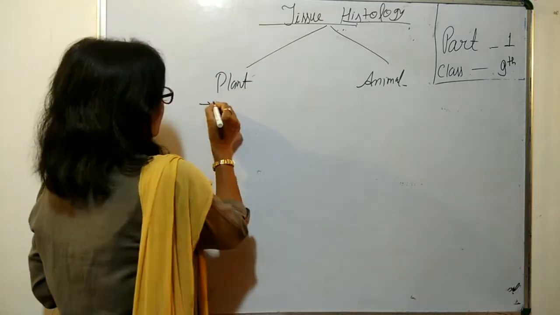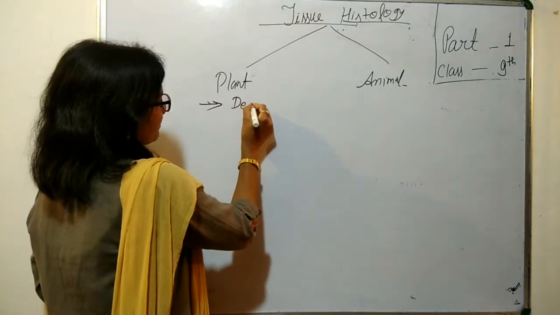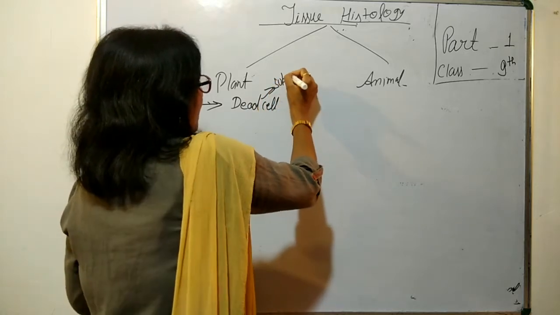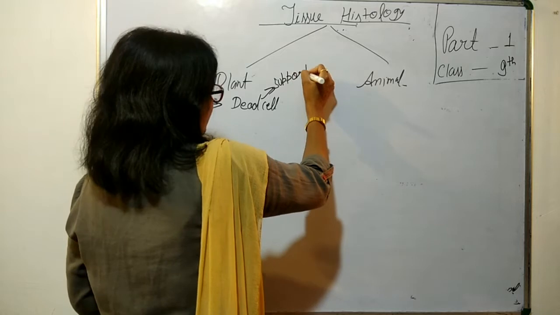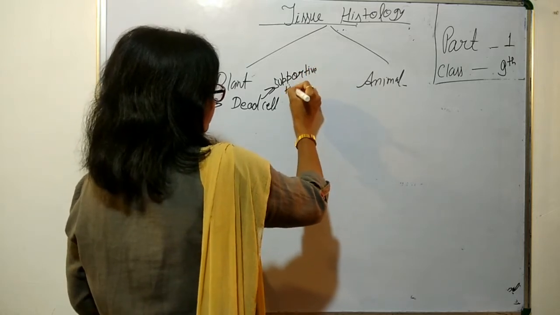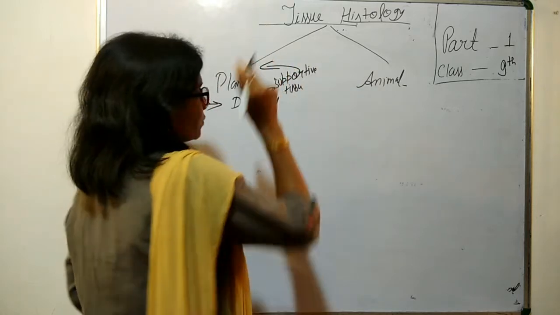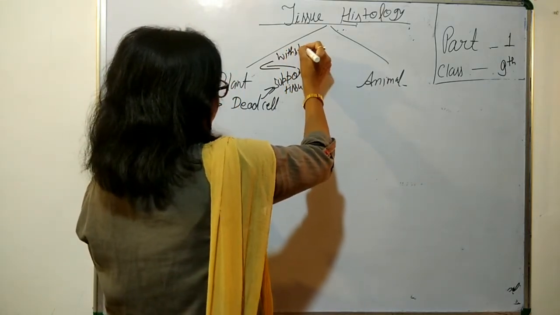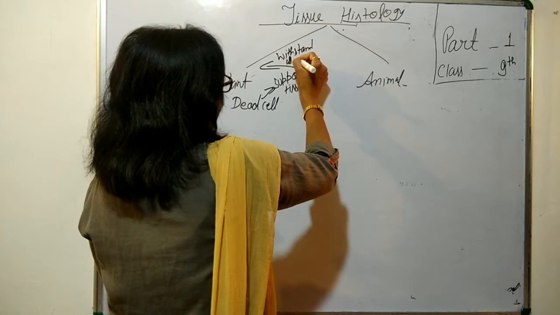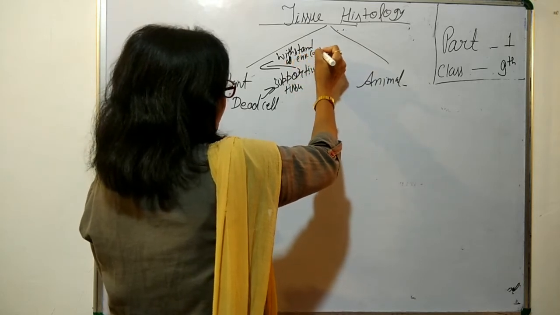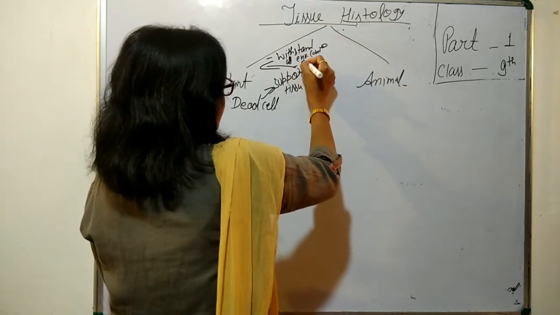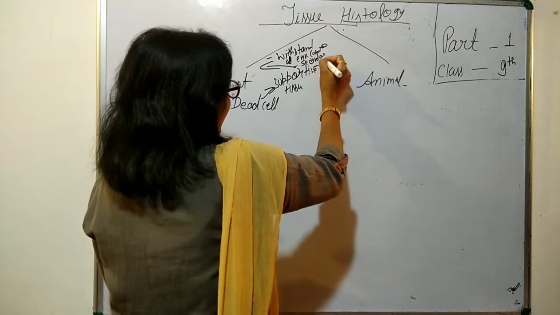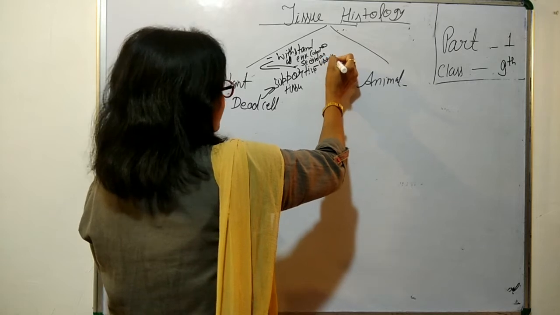So the plant tissues are mainly made up of dead cells because these form the supportive tissue. And why is supportive tissue required here? They have to withstand all environmental conditions. They are sedentary, they can't move here and there, and they have to stay upright in all situations.